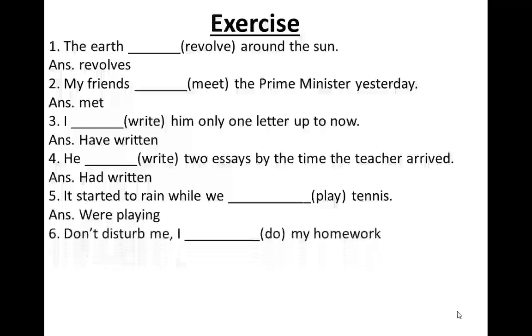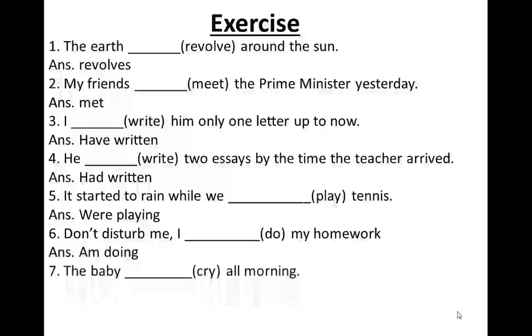Don't disturb me, I do my homework. This is an action that is continuously being done, so I am doing my homework. The baby cry all morning. Again, this is a sentence that tells us the time that the baby has been crying all morning until now. This action has just recently either ended or it's going on. So the baby has been crying all morning.